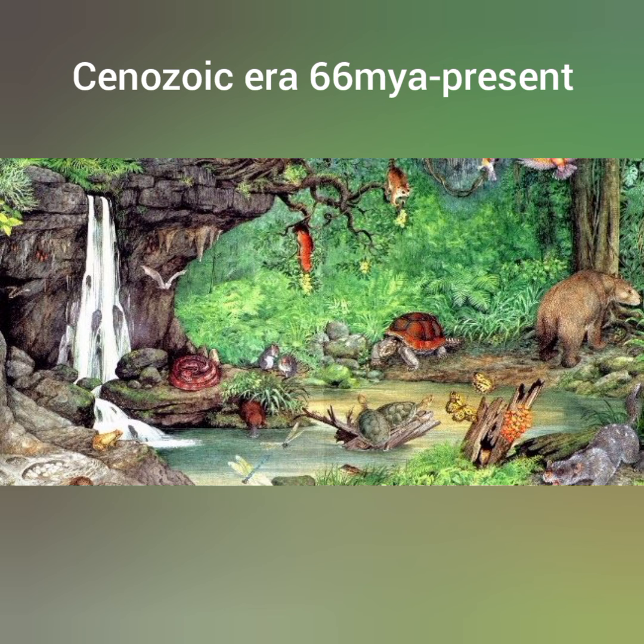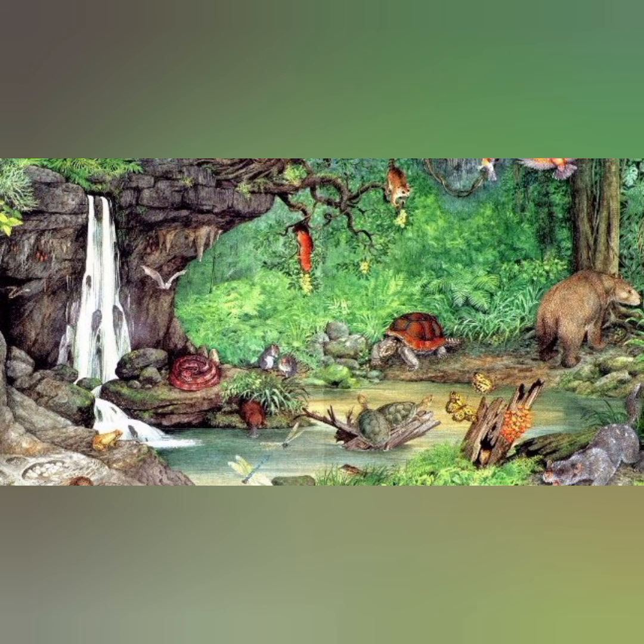The last of all the eras is the Cenozoic era, which started around 66 million years ago and is still continuing to the present times. This is also called the animal era, where various kinds of animals started developing and evolving. Here we have various kinds of flora and fauna which dominate the earth's surface and the water as well as the air.